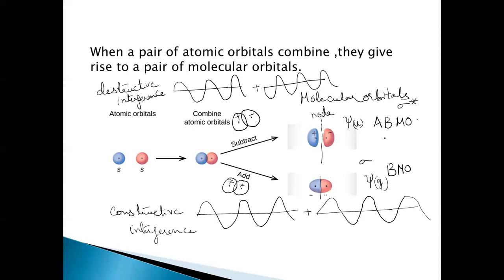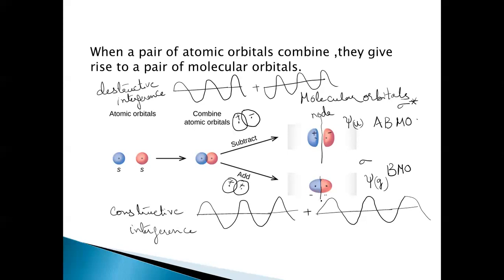So these are represented by sigma and sigma star here. Now what are this g and u? g is for gerade, u is for ungerade. What does gerade mean? Gerade means with respect to the symmetry. If the molecule is symmetrical, then we call it gerade. If the molecule is unsymmetrical, like this antibonding molecular orbital, then it is called ungerade. So gerade is even, ungerade is uneven.